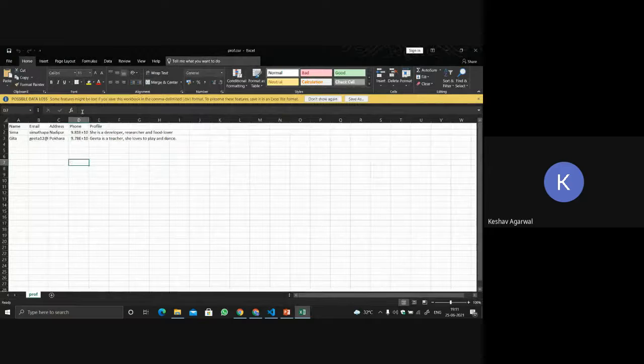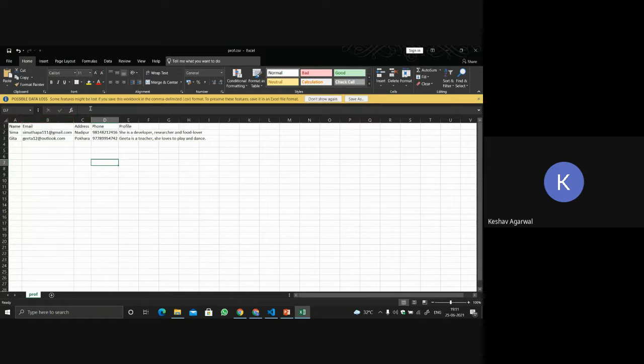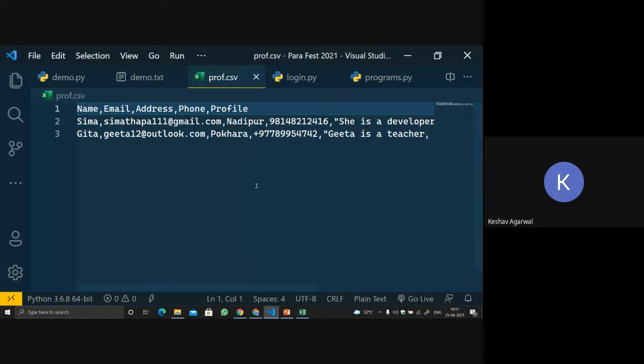So what it is doing is it is comma separated values. See, name, email, address, phone number, profile. Whatever is below it is the value for that particular column. Below the name is Seema and Geeta, and below the email are both their emails, and address, phone numbers, and profile. In the same manner, whatever is inside the commas, we can separate it with the commas.